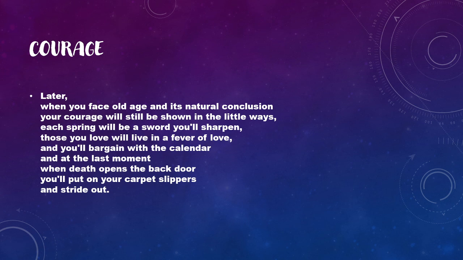You will put on your carpet slippers, and what is the activity shown by you? That what do? You go for that date, and you open the door for that date, and you stride out or you go out with a date. So you die ultimately. So in this way there are four stages of life the poet is here telling about, and of course every stage is very important, and every time you need to show the courage.